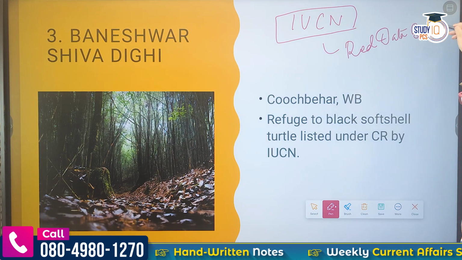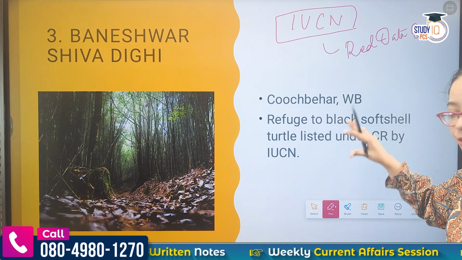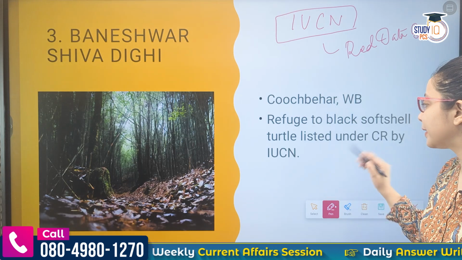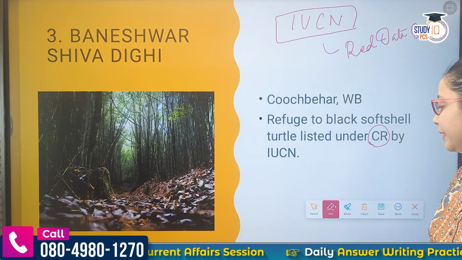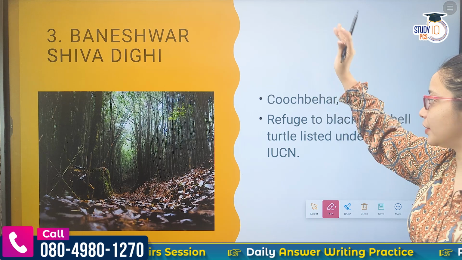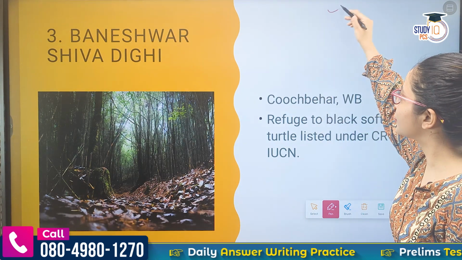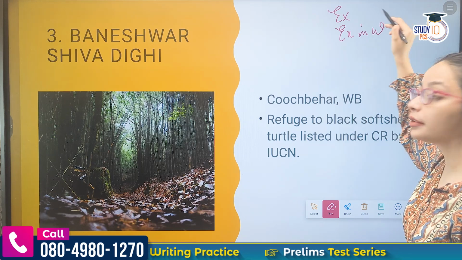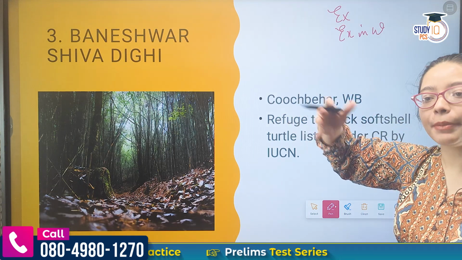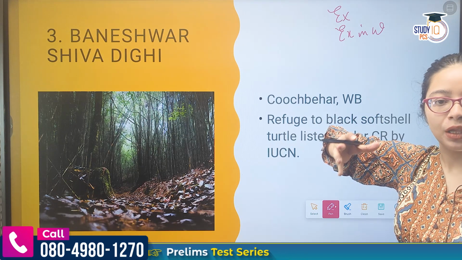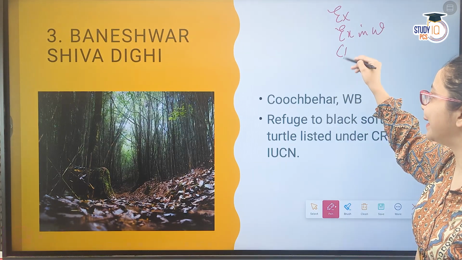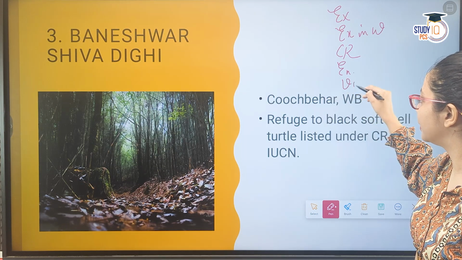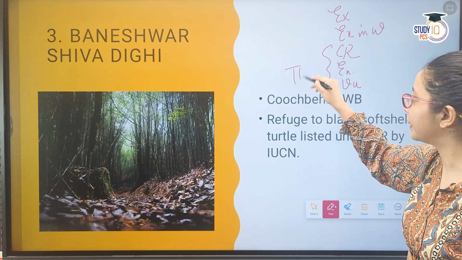Now the species demarcated under this are species which need special attention. Okay, so one category among them is critically endangered. Now let's understand what the other categories are for a better understanding. First category is extinct, which is no longer found at all. Second is extinct in the wild, which is not found in normal forest areas but may be found in captivity, such as a zoo. Third is critically endangered, fourth is endangered, fifth is vulnerable. Okay, these three are threatened categories.